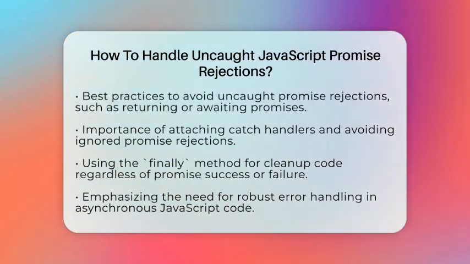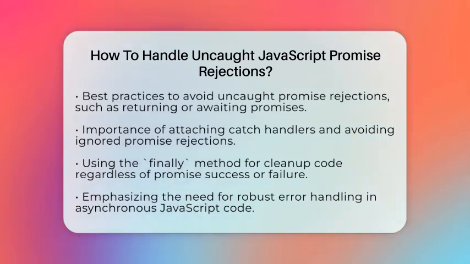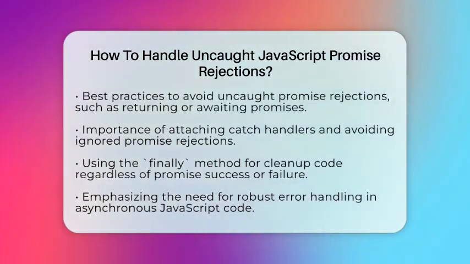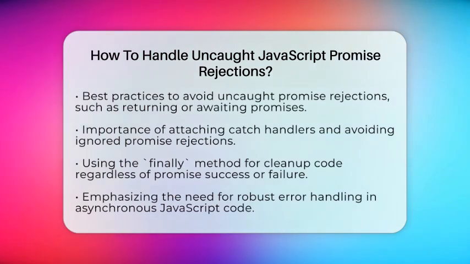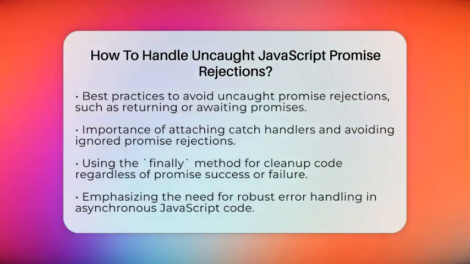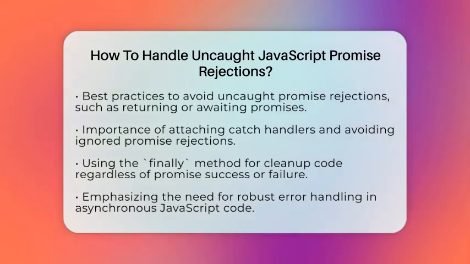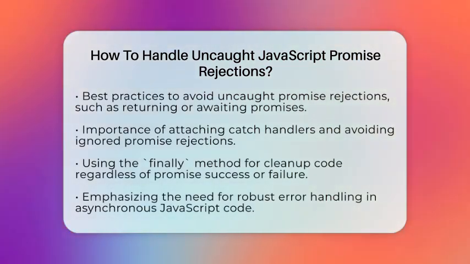To avoid uncaught promise rejections altogether, there are some best practices you should follow. Always return or await promises and attach catch handlers. Avoid ignoring promise rejections, as this can lead to silent errors. If you need to run cleanup code regardless of success or failure, consider using the finally method. Also, chain catch at the end of promise chains to catch any error that might occur.